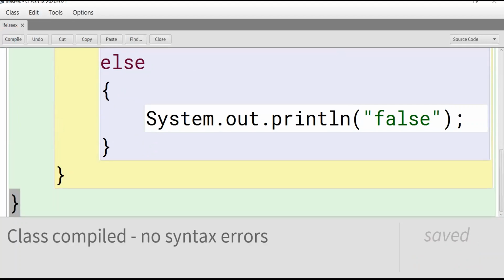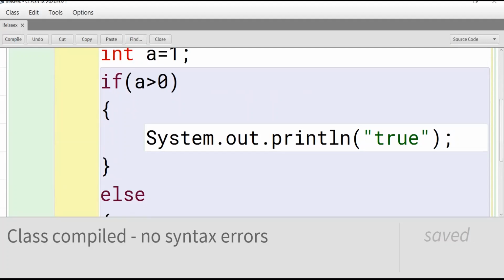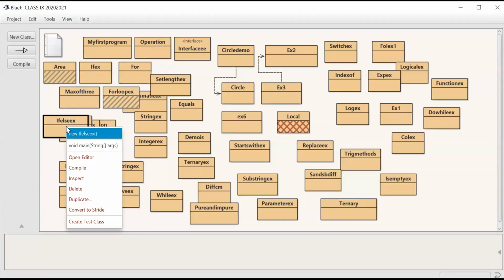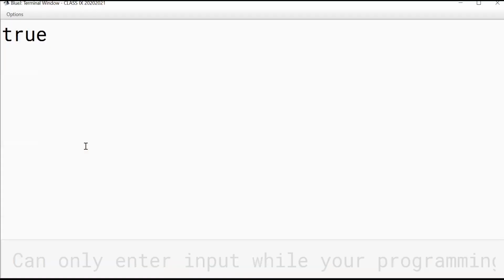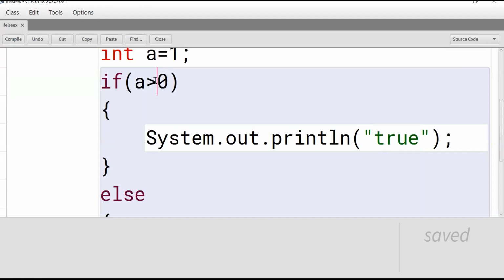No syntax errors. See here, a value you initialized as 1. Is 1 greater than 0 or not? Yes, the condition is true, so it will print this one. Output is true. Now execute. True. If the given condition is false, for example less than 0 is used by you, compile.